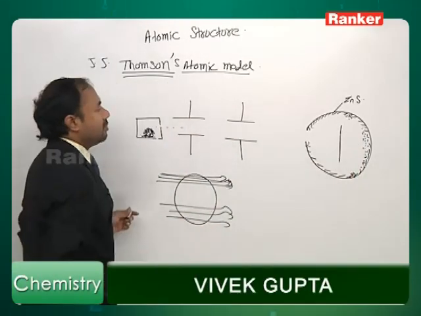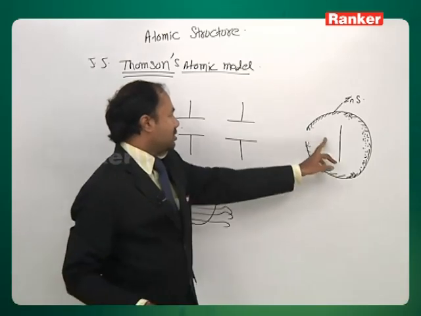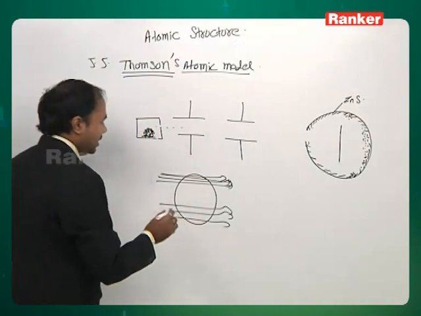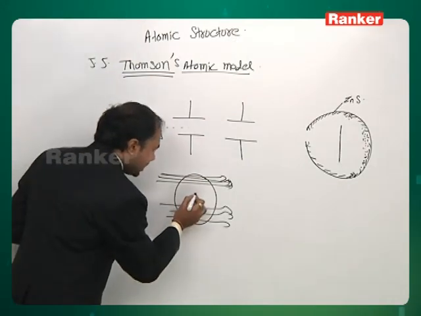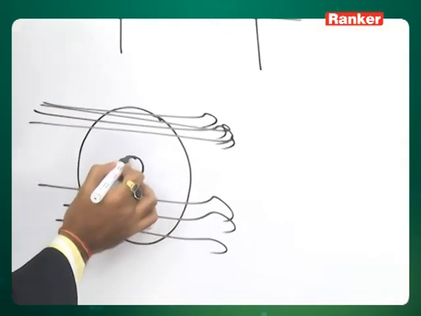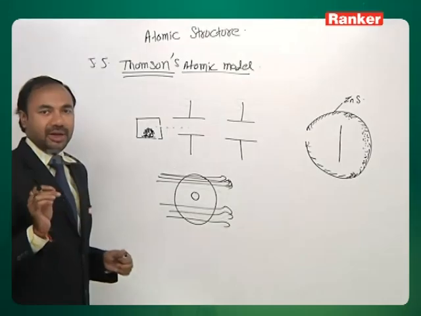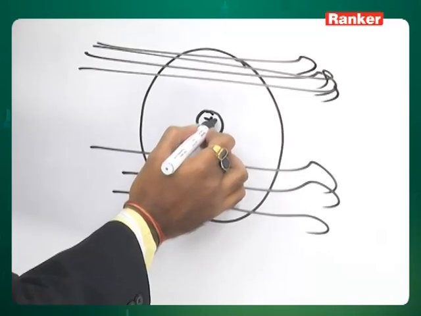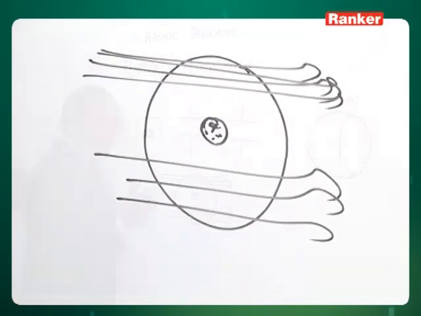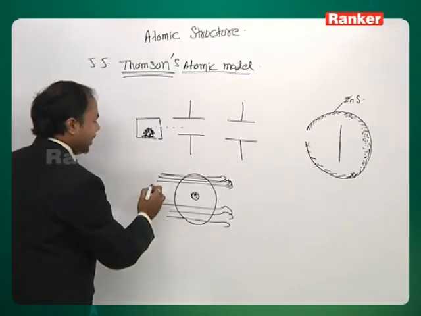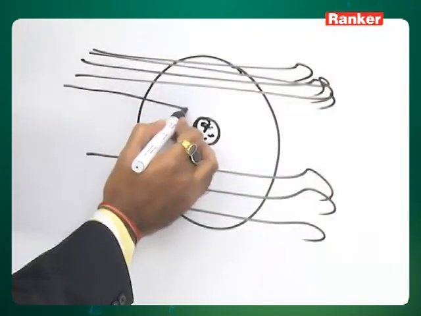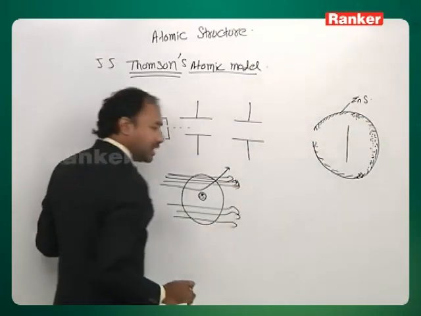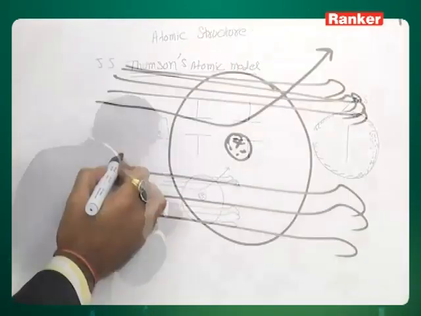Then he said, because some alpha particles got deflected at these angles, it means the atom should contain some positive charge, which must be concentrated in a very small space, like this one here. This, he said, will contain all the positive charge. So when some alpha particles came near it, they got deflected and made black spots here, like this, from both the sides.